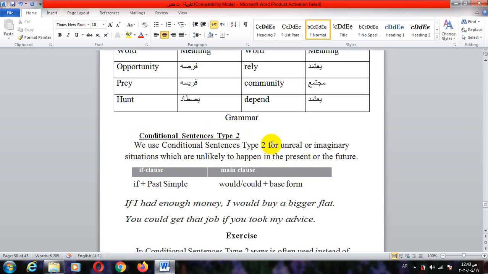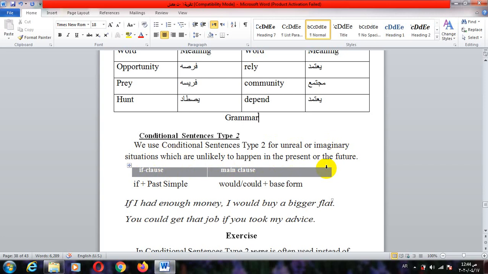We use the second conditional for unreal or imaginary situations, which are unlikely to happen in the present or the future.